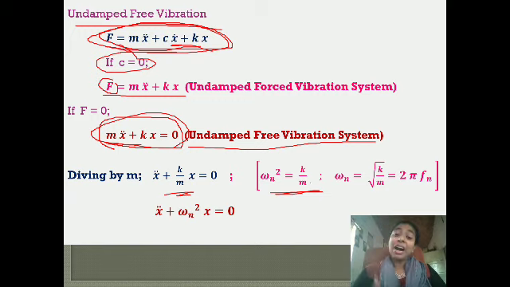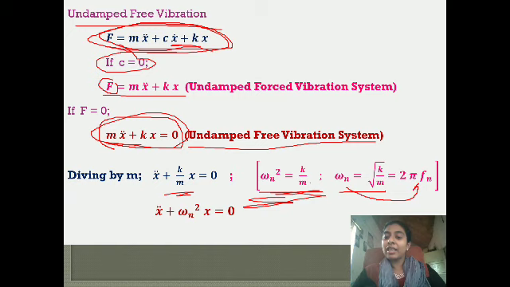If the mass is increased, what do you understand from this? If mass is increased, your natural frequency is reduced. Right? So omega n square is equal to k by m. So if mass is increased, your vibration can be reduced. So you get omega n is equal to root of k by m.